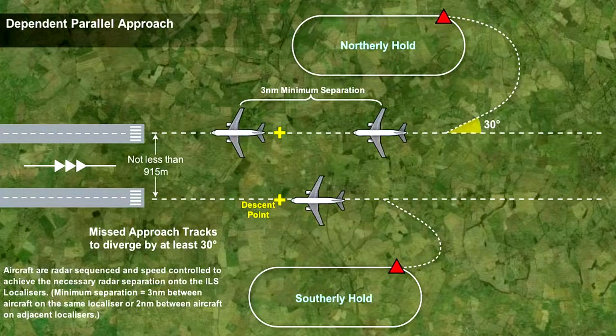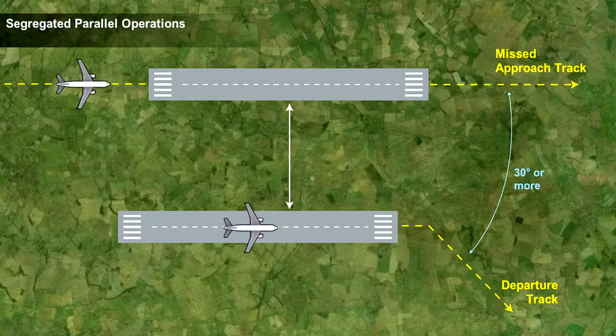Whilst under such radar control, aircraft must maintain a minimum separation of 1,000 feet vertically or 3 nautical miles laterally during their turns onto parallel localizers or MLS tracks. Once established on an ILS localizer or MLS track, radar separation is to be 3 nautical miles between aircraft on the same ILS unless wake turbulence requires greater longitudinal separation, and 2 nautical miles between aircraft on adjacent localizers or